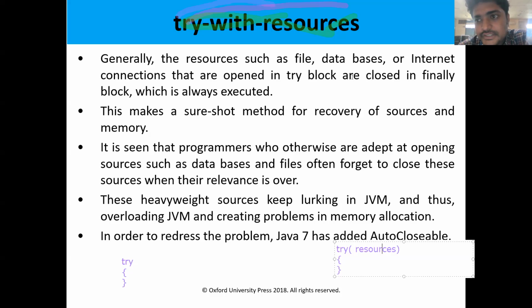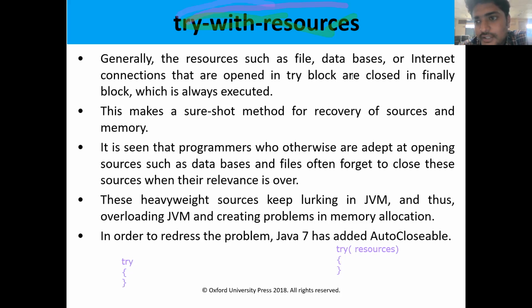Generally, if you have file operations, fopen and fclose, whenever you open the file, you have to close the file. After performing some action, we have to close the file. In C programming, we use fopen and fclose.